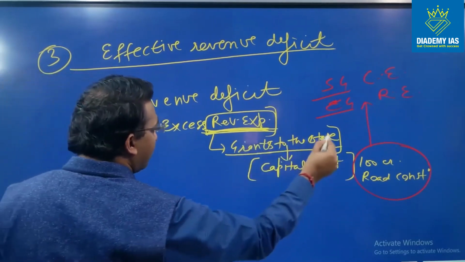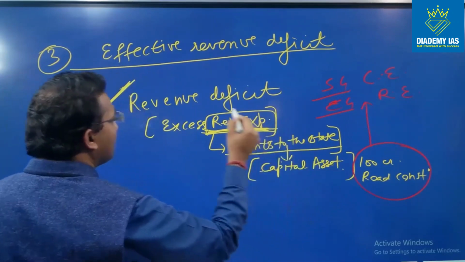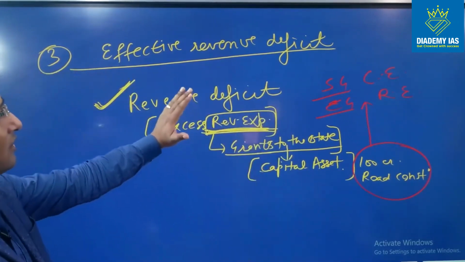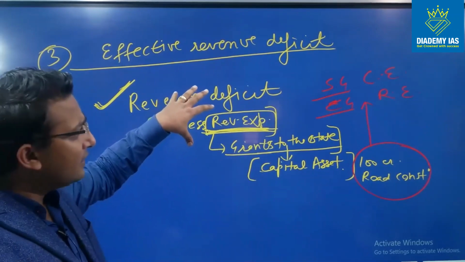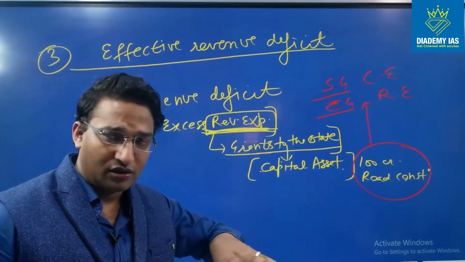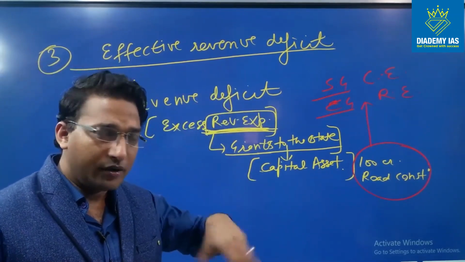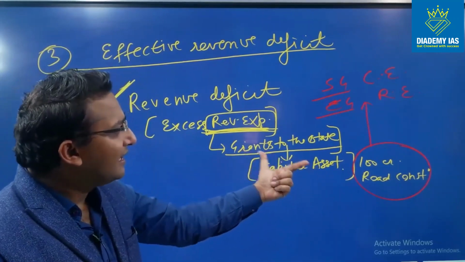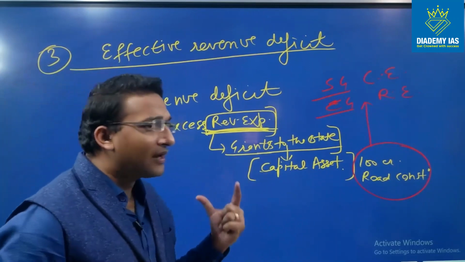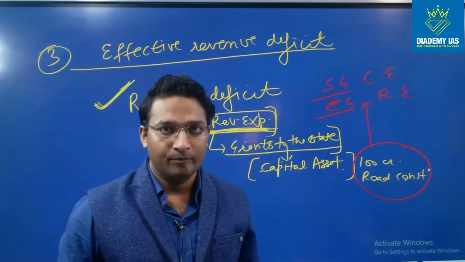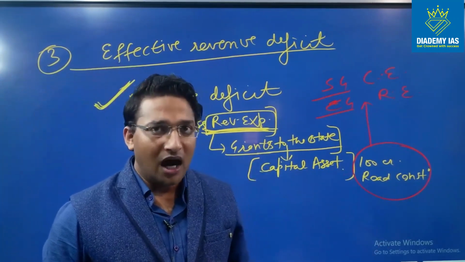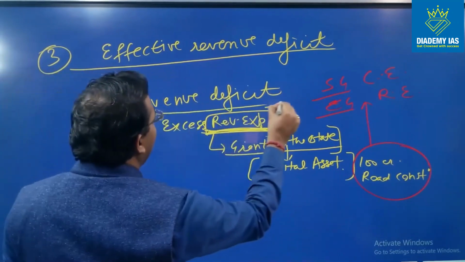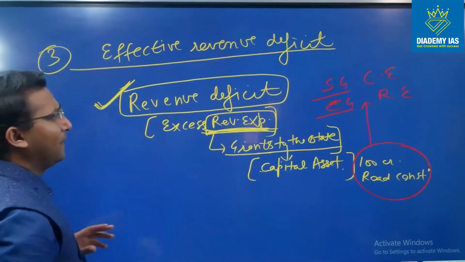Now when we are calculating the deficit in the simple revenue deficit, this grant to the state for the creation of capital asset is already included in the revenue deficit. This revenue deficit is not representing the true picture, because this grant for the creation of capital asset is actually creating some kind of capital asset in the country, right? However, if we just see the revenue deficit, we will say that revenue deficit is basically revenue expenditure, right?